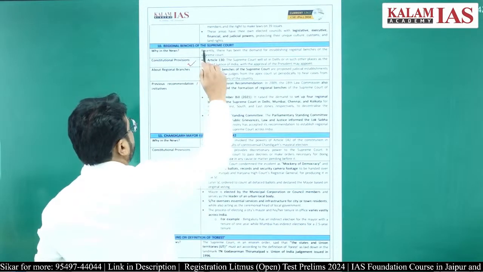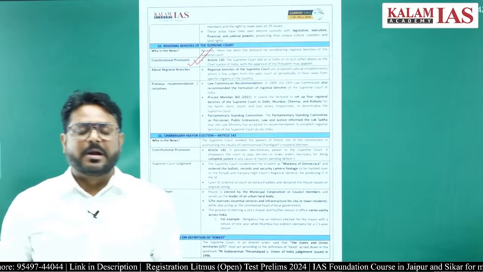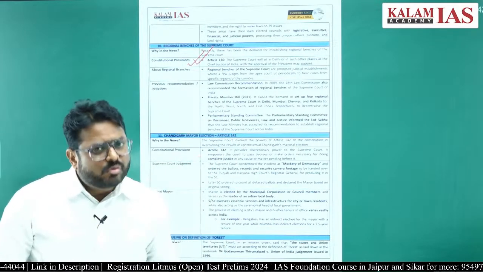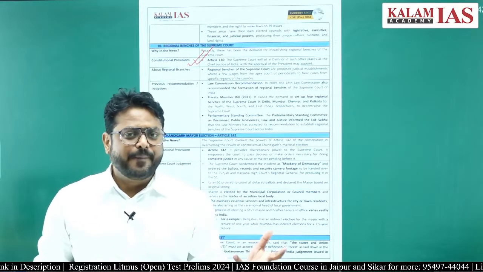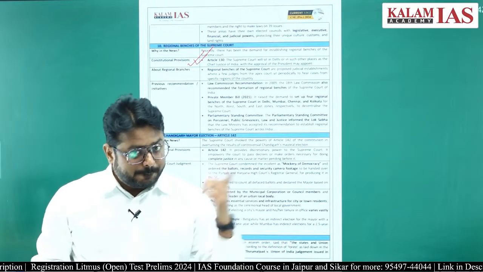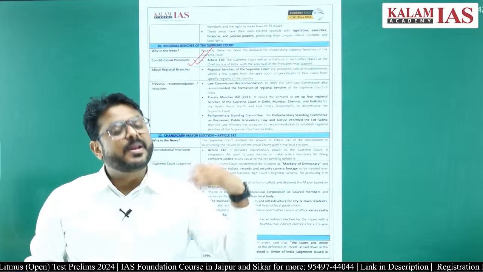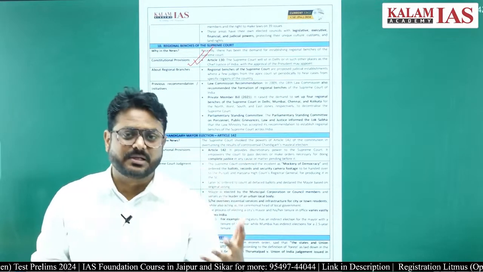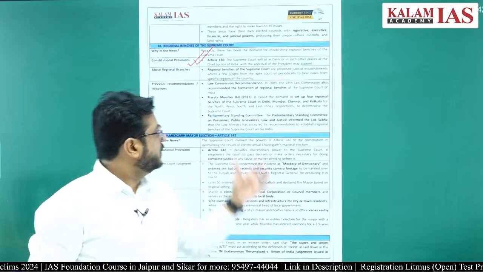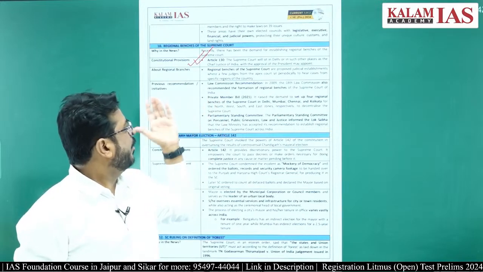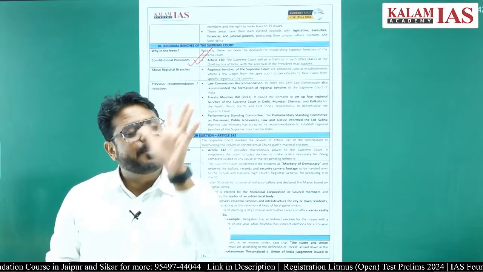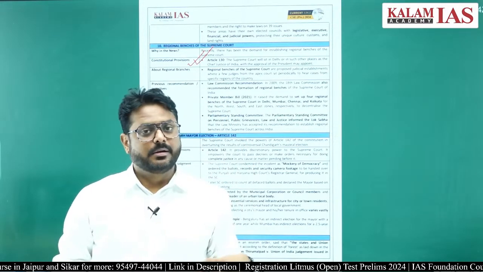This point is very, very important from your prelims point of view. Right now the Supreme Court is in Delhi, everyone knows that, but there can be another place also where the Supreme Court can function. And who will decide this? The Chief Justice of India will decide with the prior approval of the President of India, right?